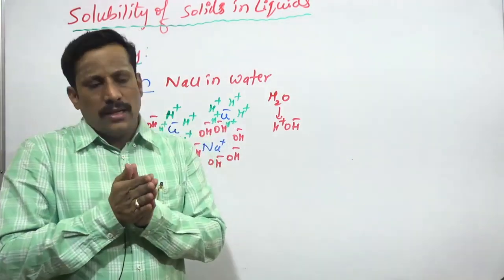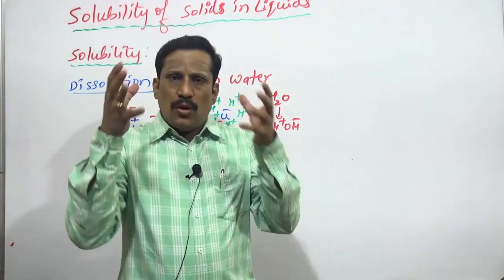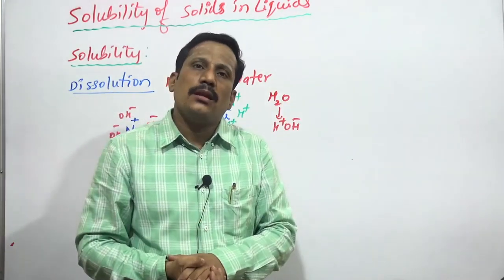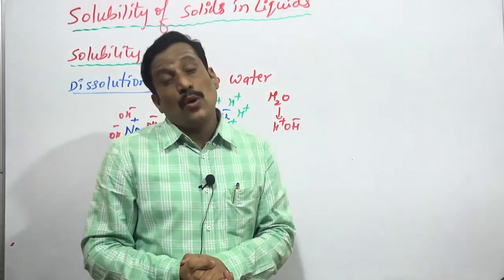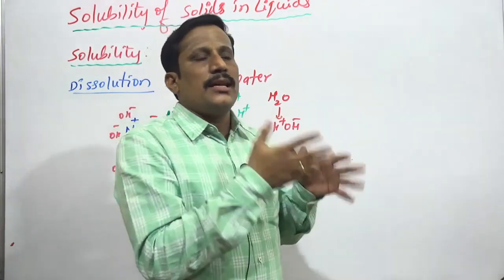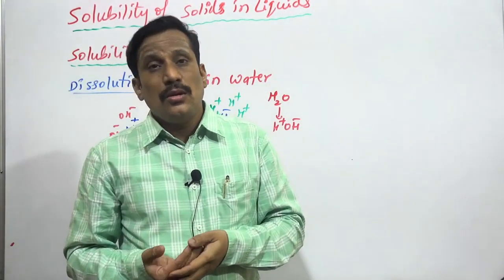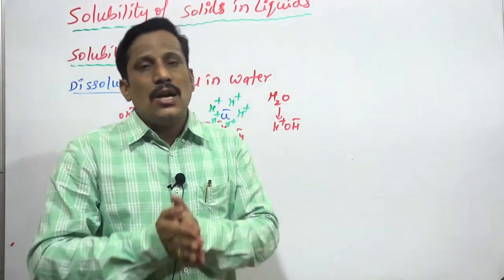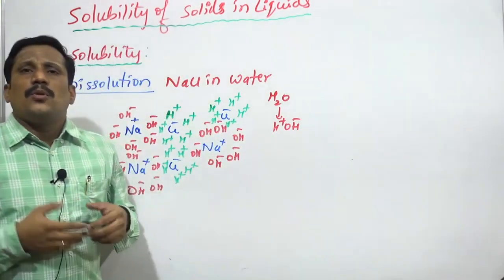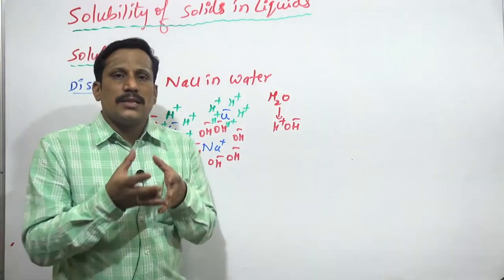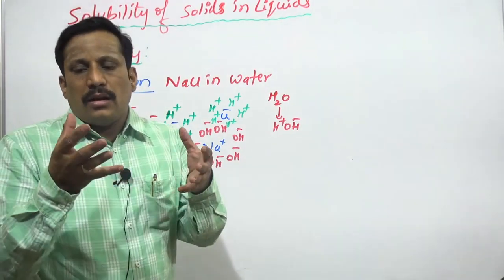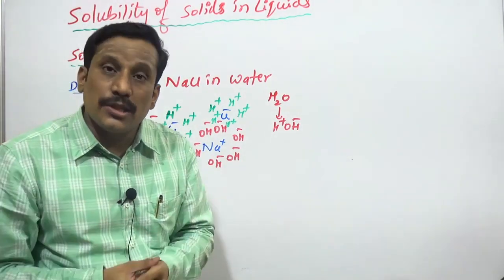The concept is, when a polar solute, sodium chloride, is added. What is a polar molecule? That we studied in first year. Polar molecules are molecules in which the dipole moment is not equal to 0.